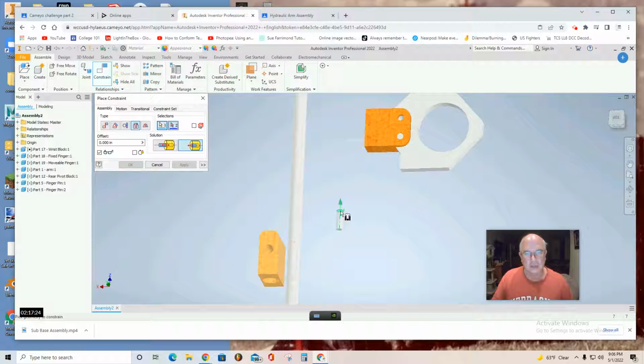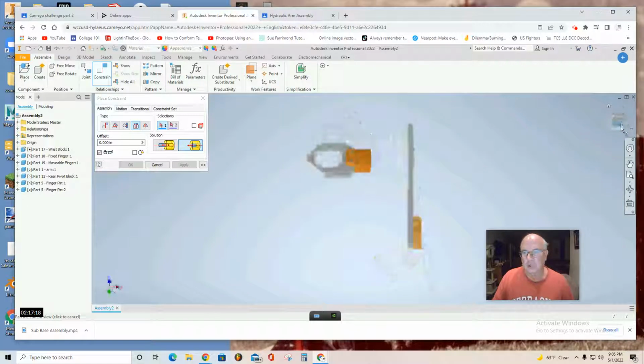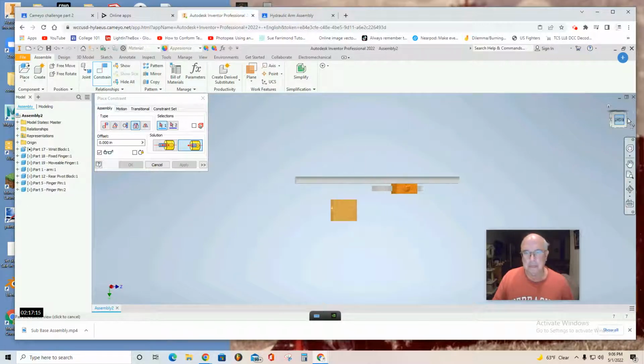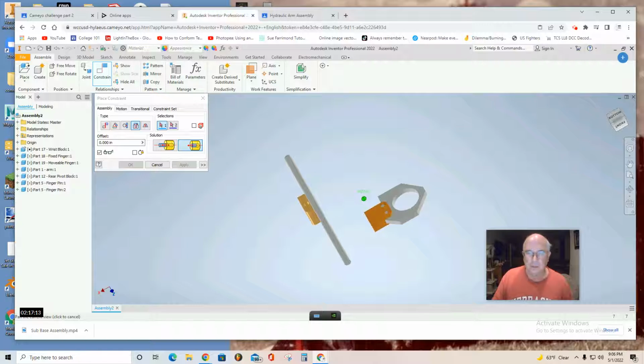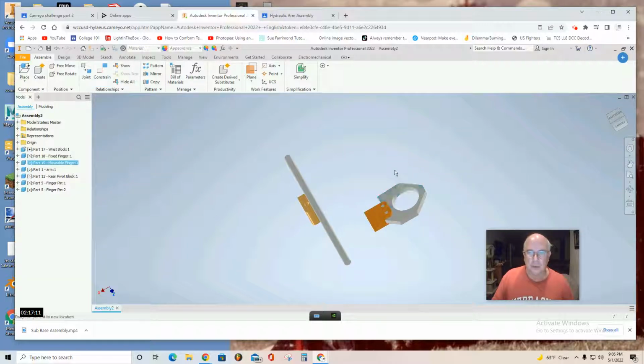Again, select this ring, and apply. And there it is. Okay, so this is the movable finger. This is the pivoting, this is the fixed finger.